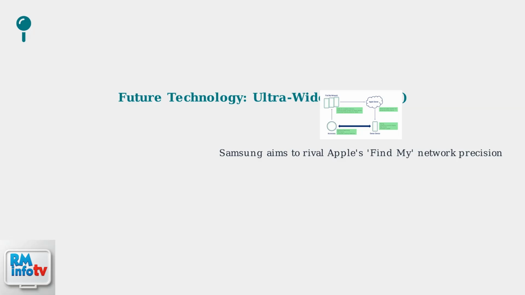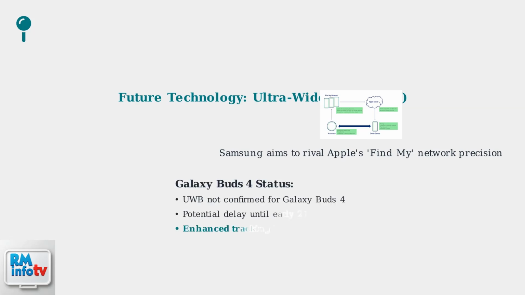This diagram shows how Apple's system works with encrypted location data and network connectivity. While UWB technology is not confirmed for the upcoming Galaxy Buds 4, and the release may be delayed until early 2026, Samsung's commitment to enhanced tracking capabilities promises exciting developments in future Galaxy Buds models.